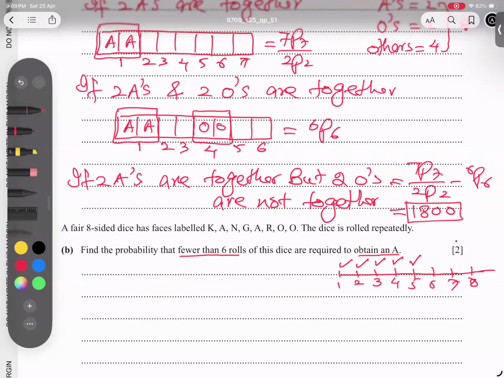I have two ways to solve the question. One longer way, and a shorter way: six I don't need, seven I don't need, onward I don't need. The sum of all probabilities is one. So one choice is to find the first five and add them.